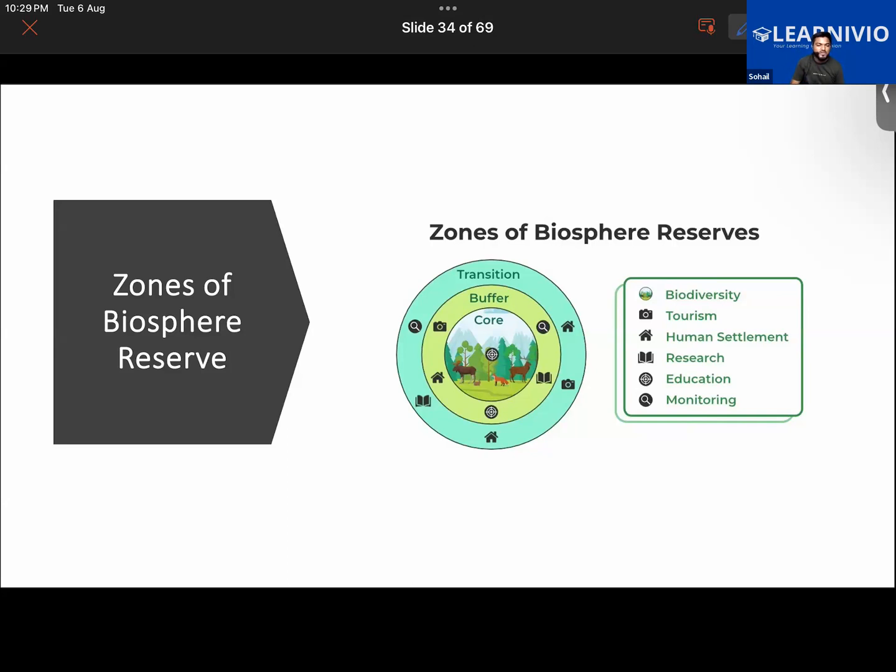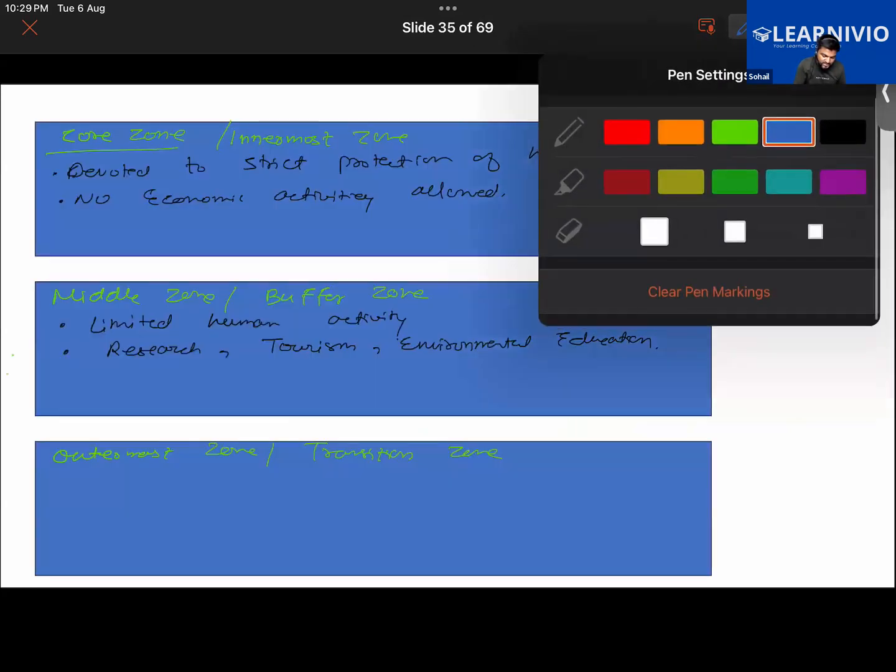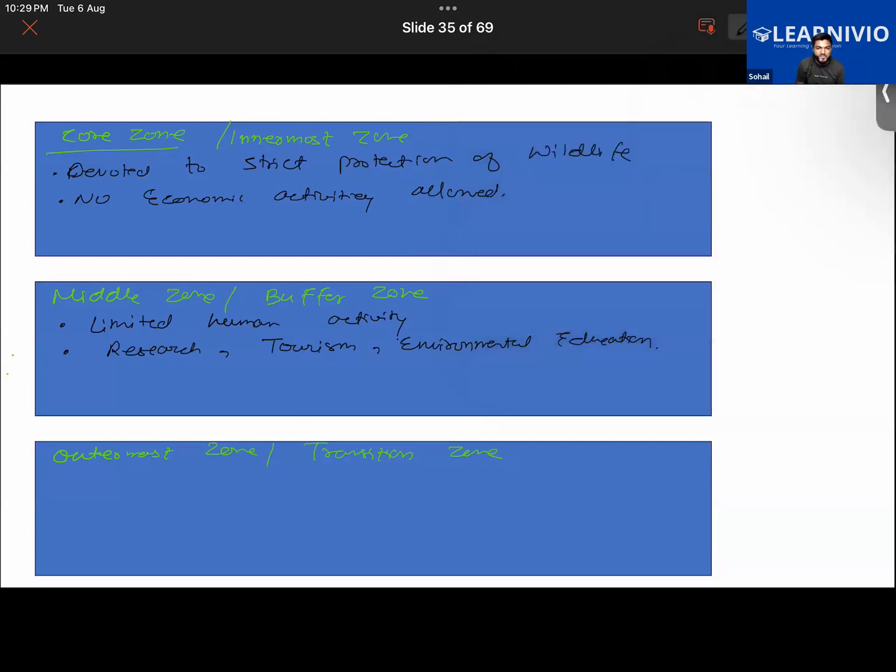Getting it now? In the transition or the outermost zone, we see that tribal peoples can build their settlements, their kacha houses made of mud. So we say that non-destructive human activities are allowed. Like for example, cultivation of